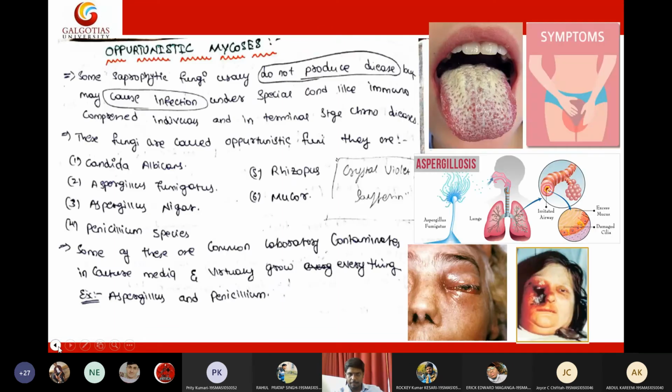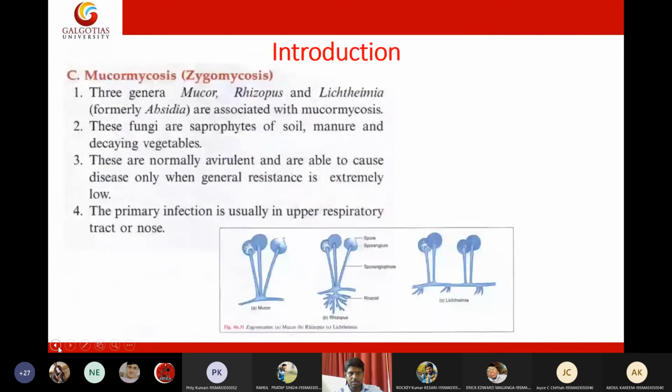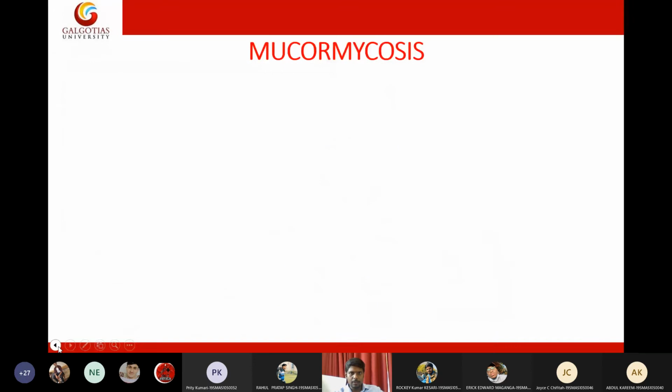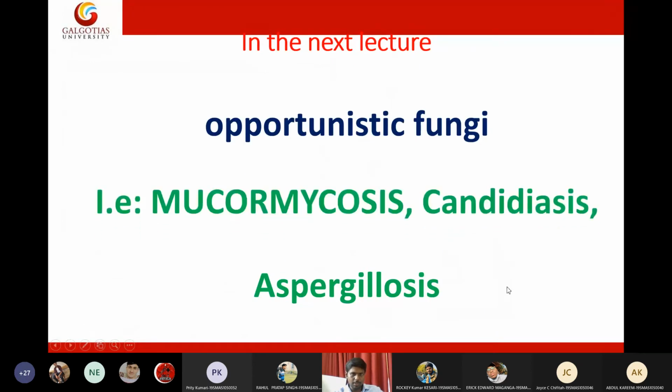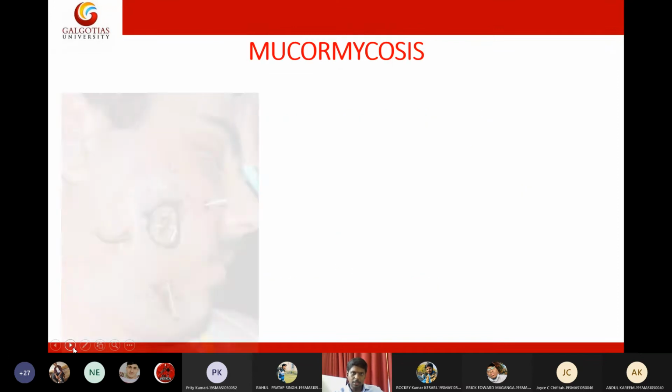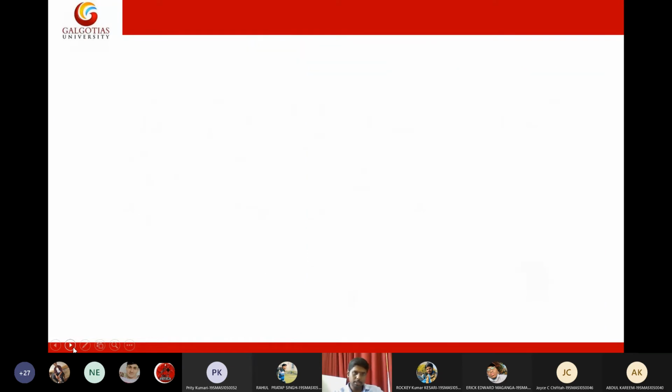Before this, a quick revision on mucormycosis. There are three important opportunistic fungi: mucormycosis, Candida, and Aspergillus. Mucormycosis is an opportunistic fungal infection that especially affects the face, and the lower and upper respiratory tract.